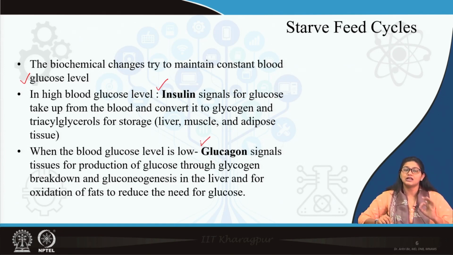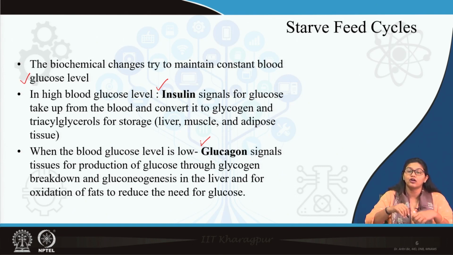Now, insulin signals for the condition where there is raised blood glucose level. So, definitely insulin signals for glucose uptake from blood to the cells, and then those glucose are redistributed to different organs for either utilization or for storage. Whereas, when this blood glucose level falls, glucagon is activated.